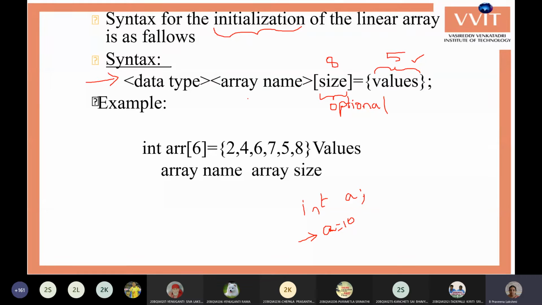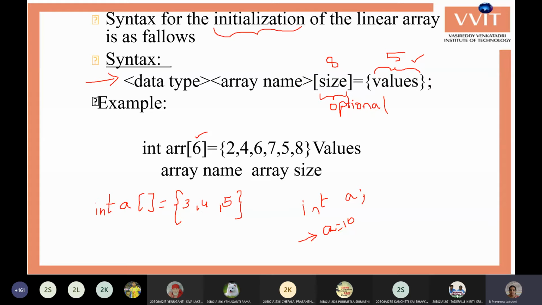Because whenever you initialize the values, at the same time it considers the size of the array based on the count of values. So generally we leave it optional. We just give like this: int a, 2 blank brackets, and equals to the required number of elements: 3, 4, 5.